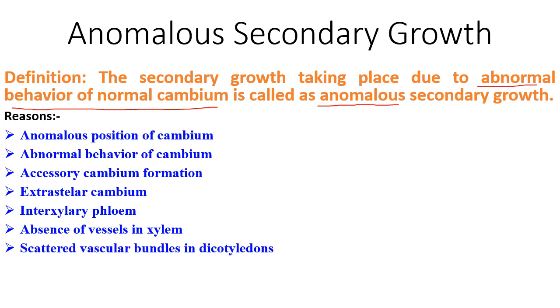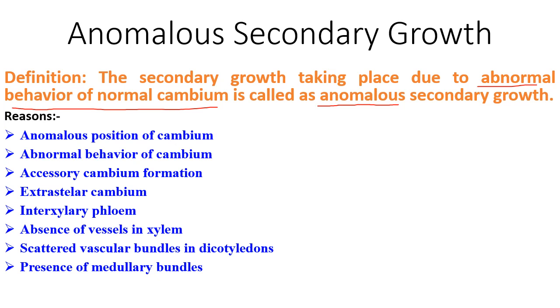Then scattered vascular bundles present in dicots. Normally we see in dicotyledonous plants vascular bundles are arranged in a ring form, but if they are showing a scattered pattern in dicots, similar to that of monocots, then it is considered an anomaly among dicots.